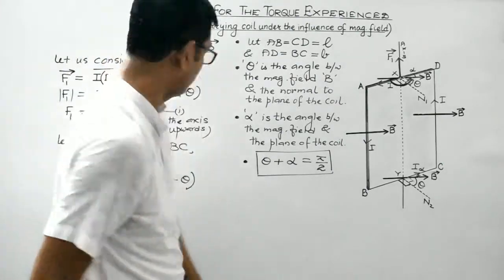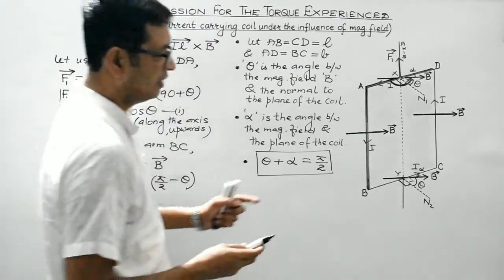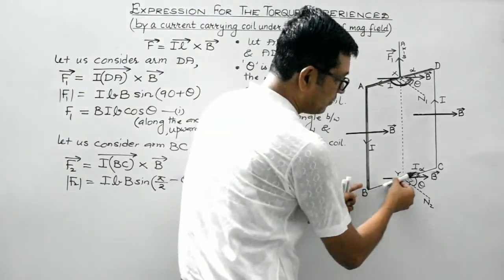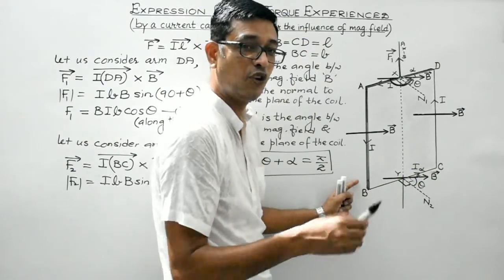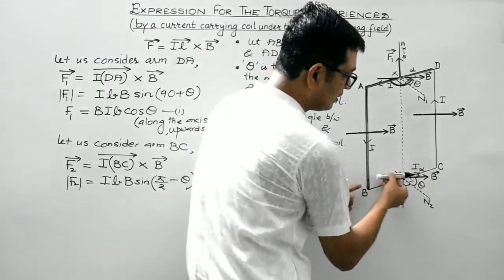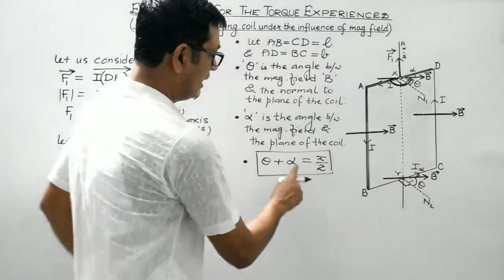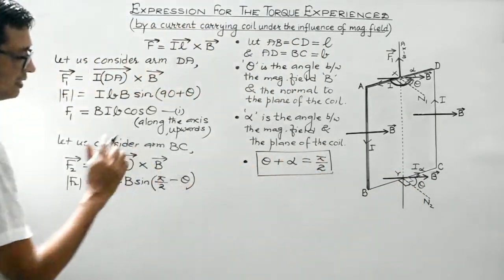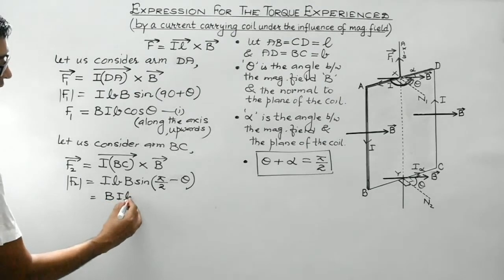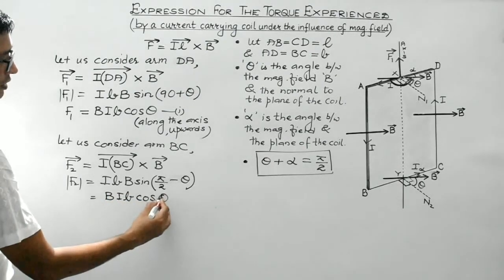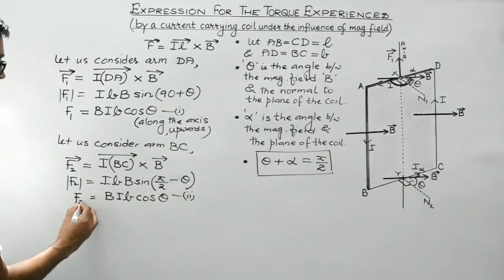Again I repeat, students, here we are supposed to get the angle between IBC and B vector. This is IBC, this is the current element. It is to be measured along the direction of the flow of current. This is IBC and this is the magnetic field. So the angle is alpha, and alpha is pi by 2 minus theta. So what do we get? We will get BIB cos theta. Put this as equation number 2. This is the magnitude of F2.